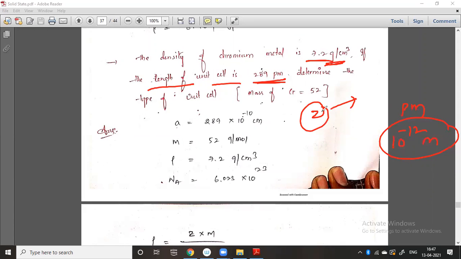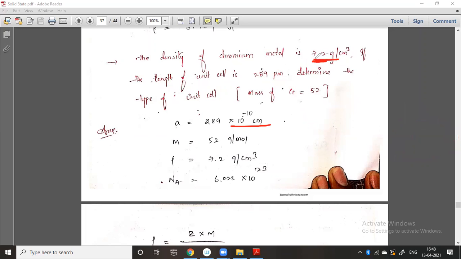He is asking about the unit cell. Which one is the unit cell? Is it FCC or BCC or simple cubic? That means you should find out the Z value. First, A is given as 289 picometers, so we are converting into centimeters. Why am I specifically taking centimeters? Because the density is given in centimeter cube. So you must convert this 289 picometers into centimeters.